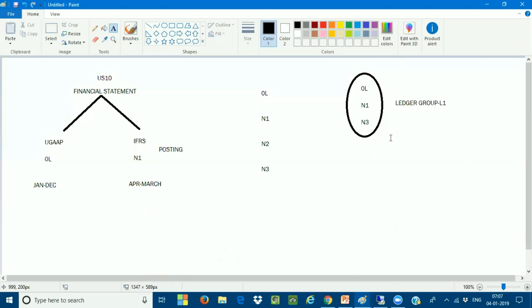Yeah, you mentioned that any posting to the leading ledger will automatically flow to the non-leading ledger, that we understand. And you also mentioned that any posting to the non-leading ledger will not go to the leading ledger. Correct. So if you are posting any entries in the non-leading ledger, that will remain only in the non-leading ledger. Yes, sir. Okay, correct. Thank you.